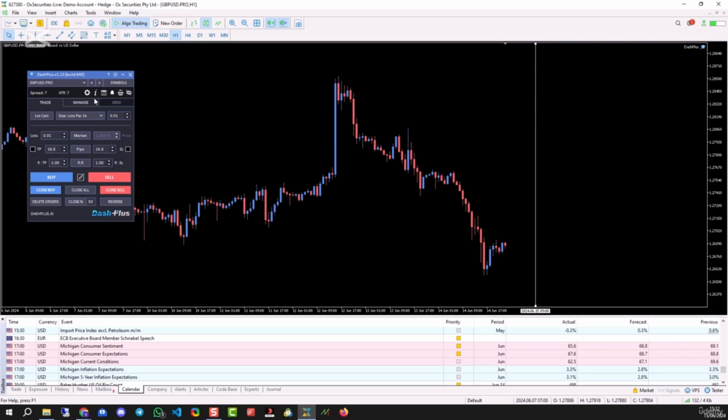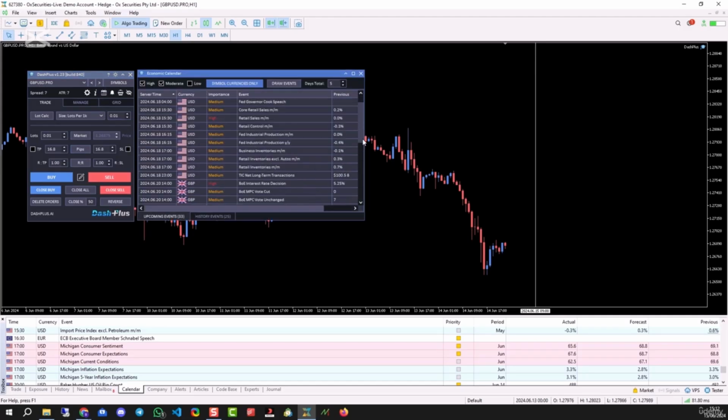Now, there is a little tool. This is Dash Plus. This is one of the algos that I've made. It's a really good tool for traders. You'll notice this little calendar symbol. On here, you can see all of the events that are going to happen. You can have it show only the currencies for the symbol, like pound US dollar. If I turn this off, you'll see it'll show all the various different countries.